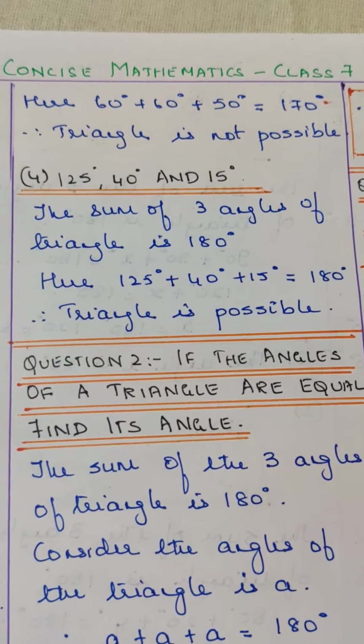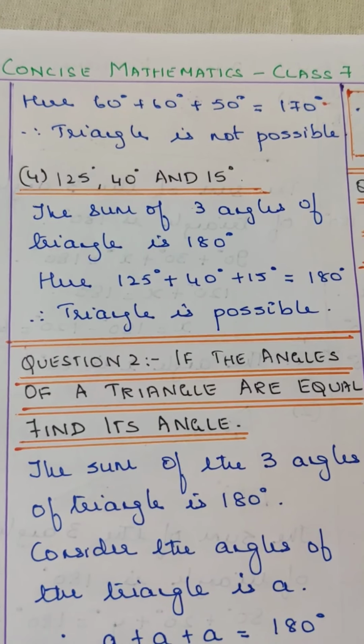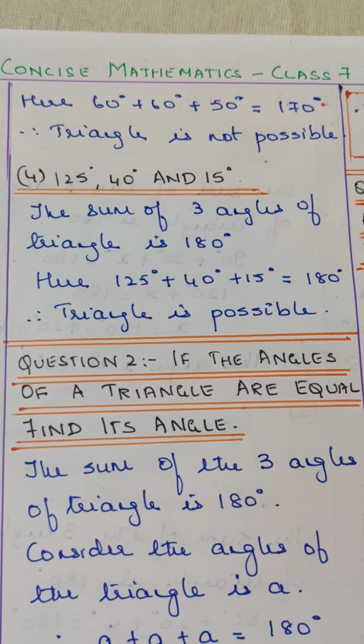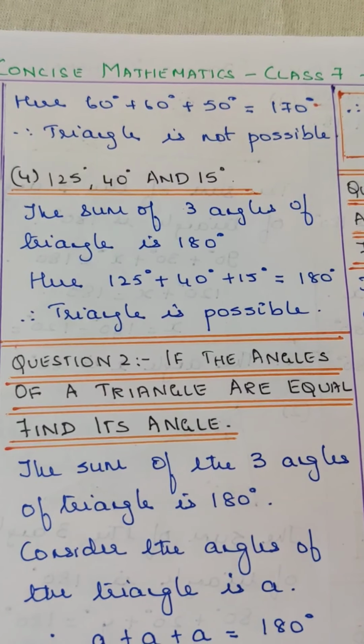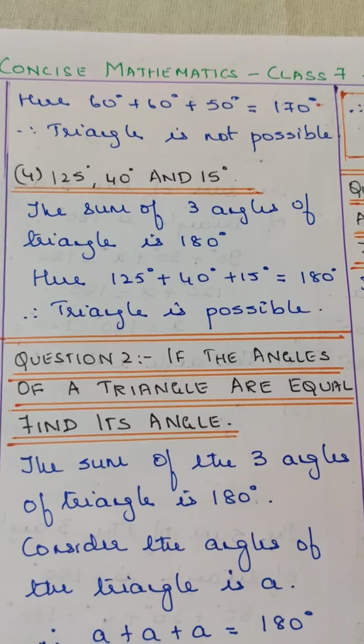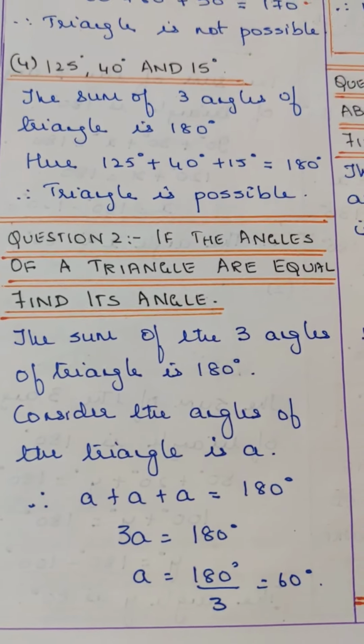Fourth one: 125 degrees, 40 degrees and 15 degrees. The sum of the three angles of a triangle is 180 degrees. Here 125 degrees plus 40 degrees plus 15 degrees is 180 degrees. Therefore triangle is possible.